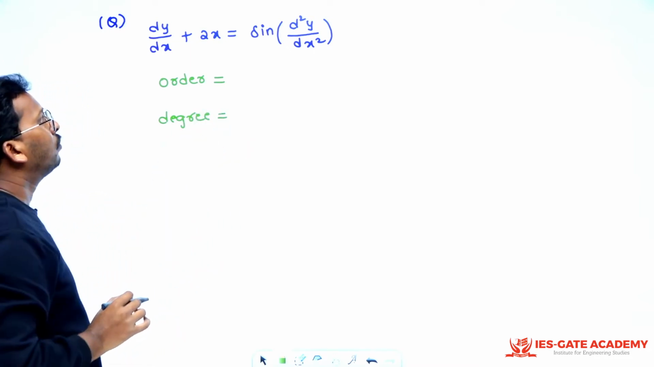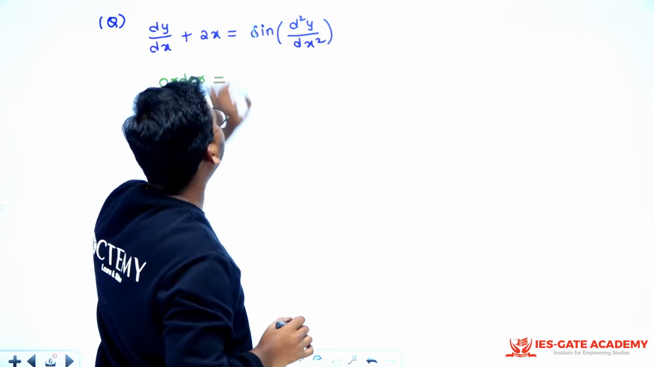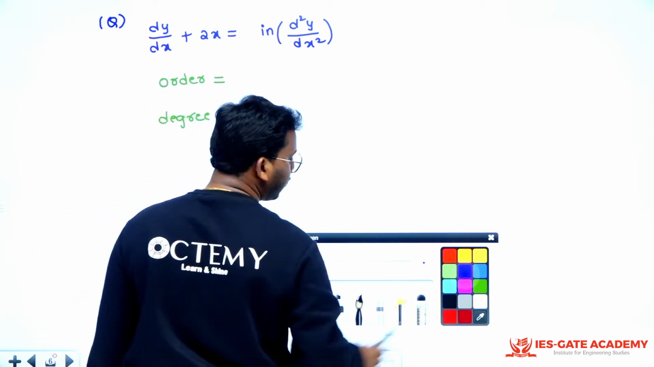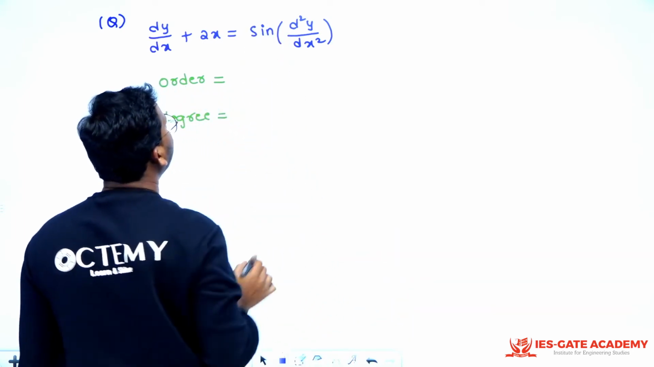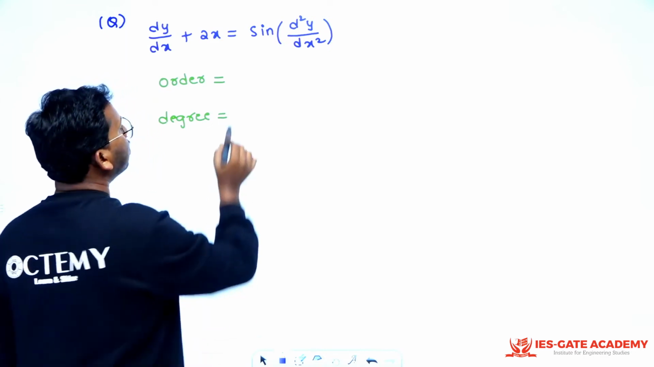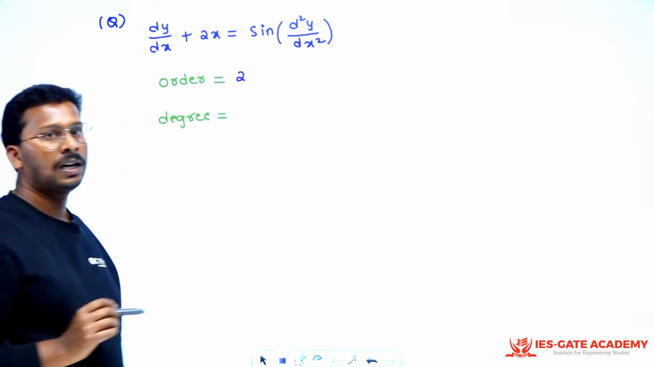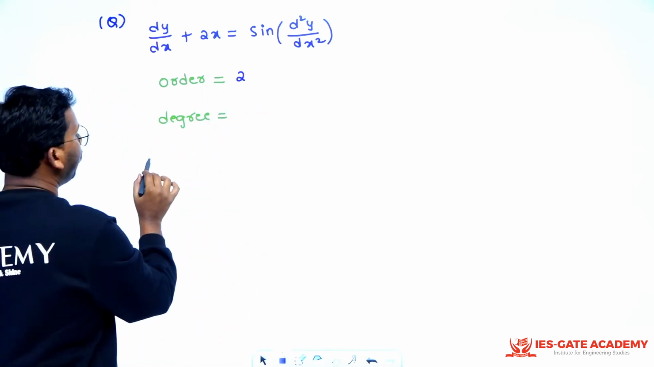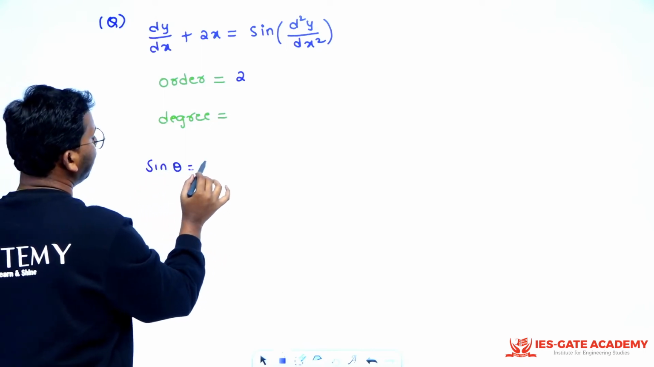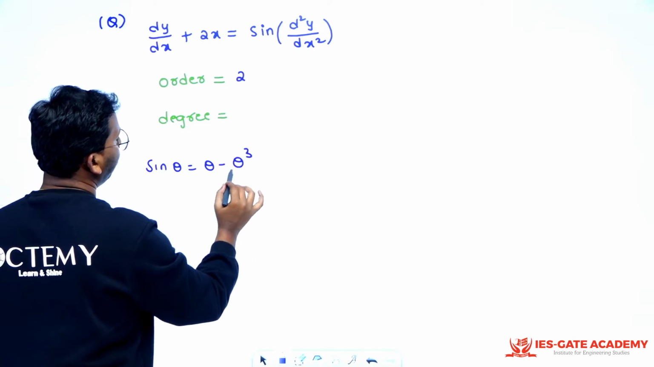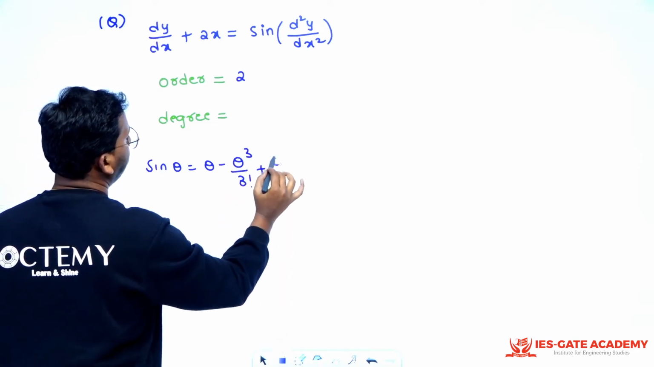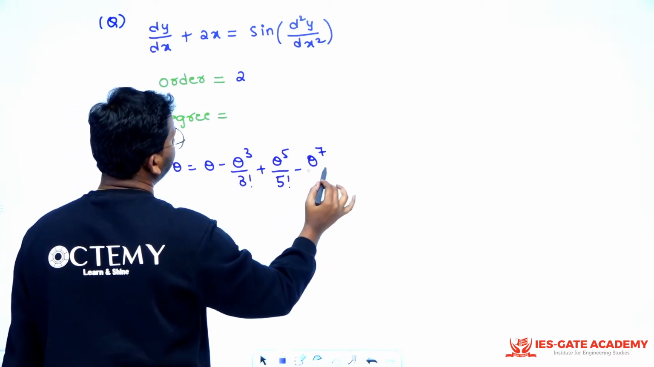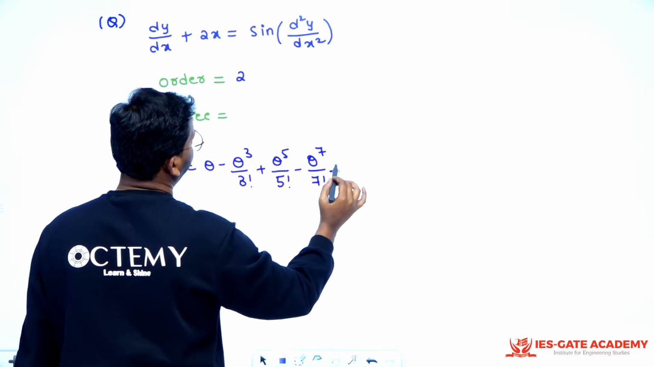Now this is basically trapped in sine. So whenever it is in sine, you know that you can expand sine, right? So what is the order, sir? The order is 2 because I see that it is 2 times differentiated. But whenever you expand sine, what will you get, sir? The expansion of sine theta is theta minus theta cube by 3 factorial plus theta power 5 divided by 5 factorial minus theta power 7 divided by 7 factorial, and then so on.